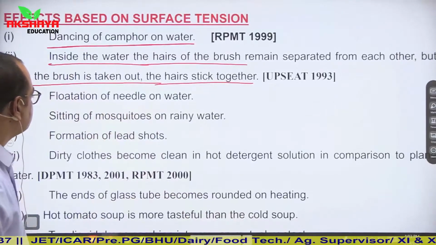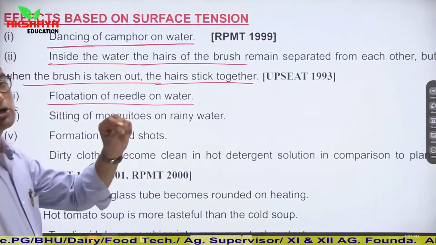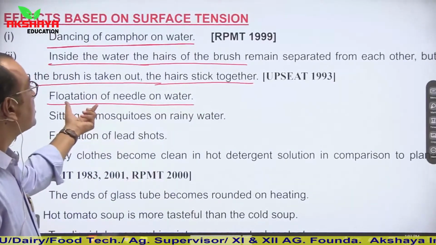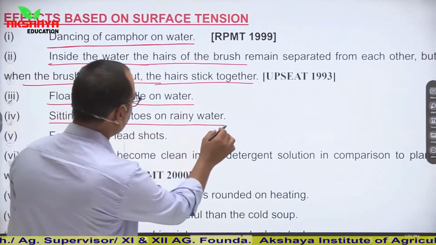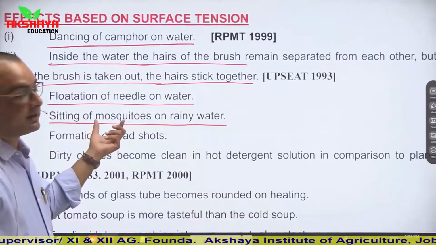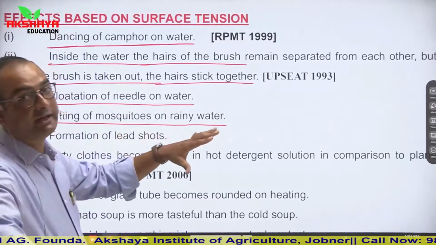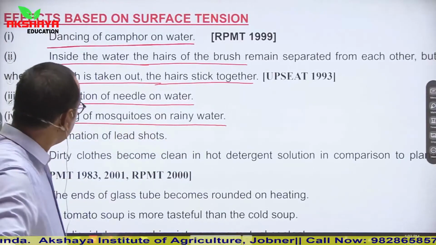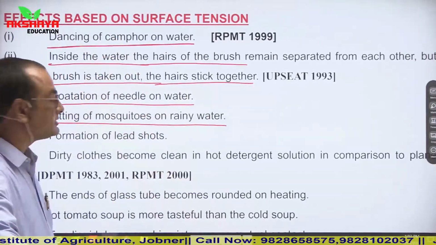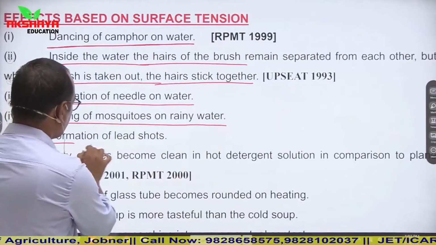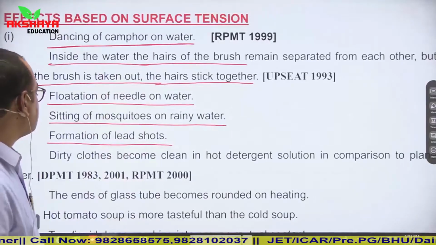Floating of a needle on water. If you place a needle on the water surface, then the needle does not sink, it floats on the water surface due to surface tension. Sitting of a mosquito on rainy water. You might have seen in rainy days that while rainwater is splashed here and there, mosquitoes sit on that rainy water, and this is possible only due to surface tension. Next one is formation of lead shots. Formation of lead shots is also due to surface tension.